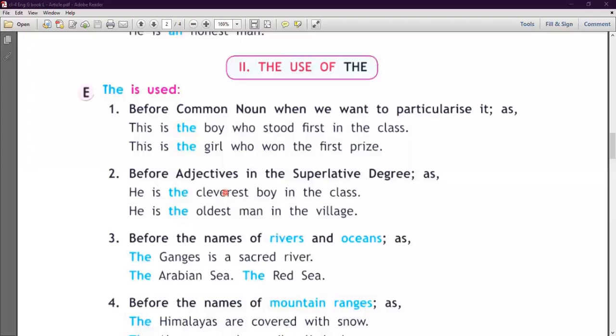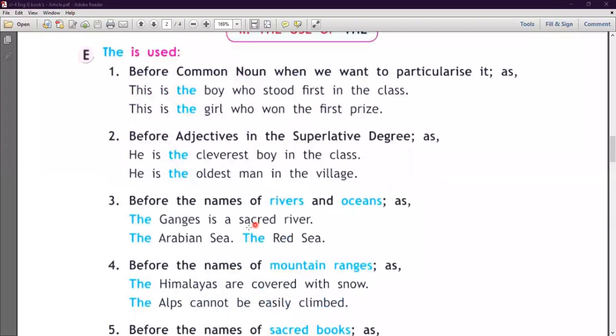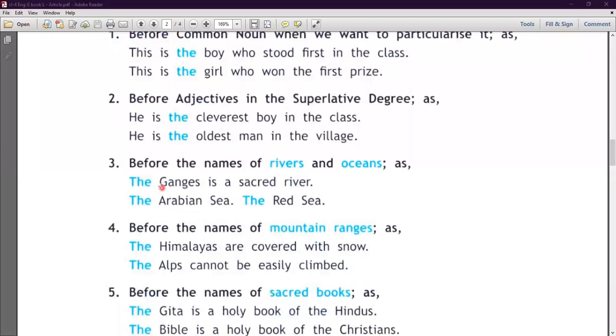Number second, before adjectives in the superlative degree. As you all know, we have already discussed the degrees, positive, comparative, and superlative. Yes, so in the adjective, in the superlative degree, we use the article before this. He is the cleverest boy in the class. He is the oldest man in the village. Clear? Number third, before the name of rivers and oceans, we use the article. Yes, the Ganga is a sacred river, the Arabian Sea, the Red Sea. So before the rivers and oceans, we use the article.